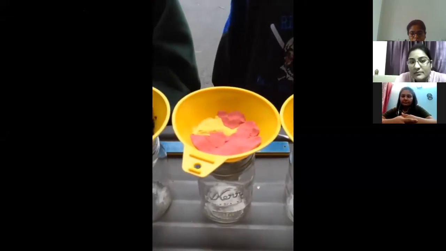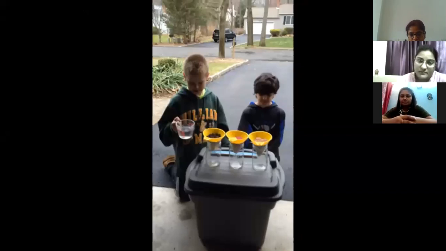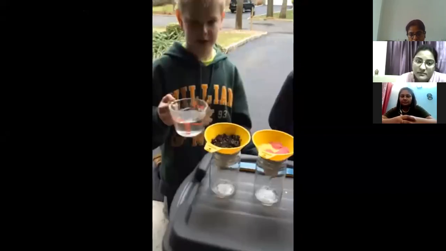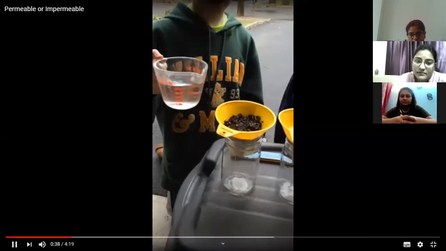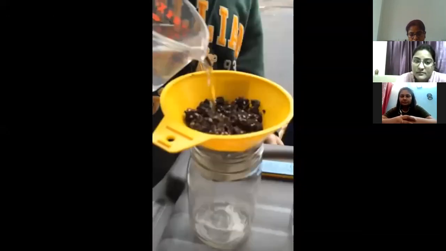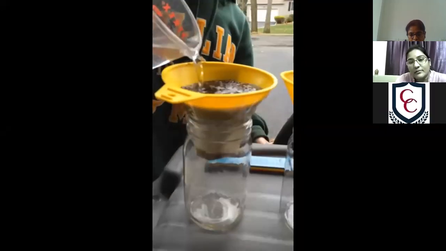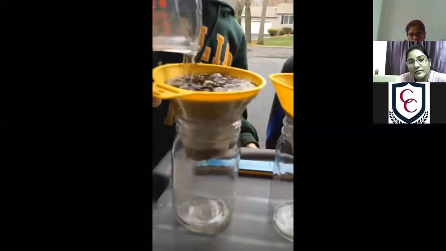And gravel, which we think is going to be permeable. These are our gaps, of course. So let's start by putting in the water, a fixed amount: 250 milliliters of water into the soil. Come closer, let's see. Some of it is going to get absorbed. As you can see, it's going through.